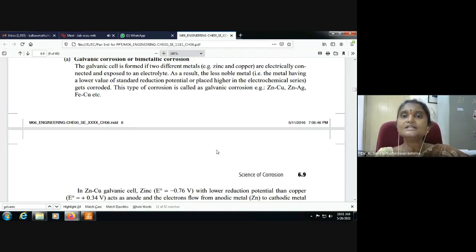As a result, the less noble metal, that is the active or anodic metal, the metal having a lower value of standard reduction potential and placed higher in the electrochemical or galvanic series, gets corroded. This type of corrosion is called galvanic corrosion. Examples: zinc-copper, zinc-silver, iron-copper, etc.